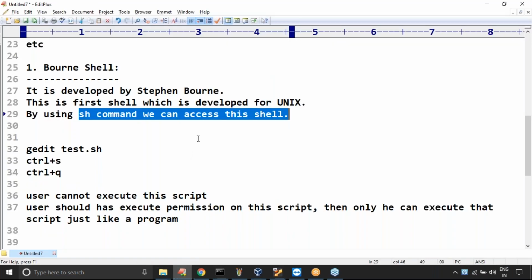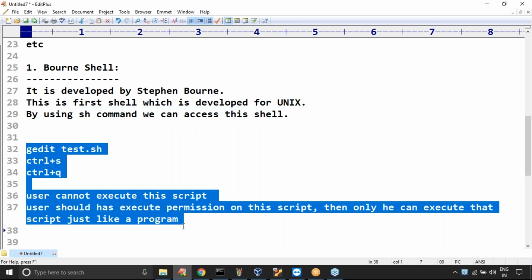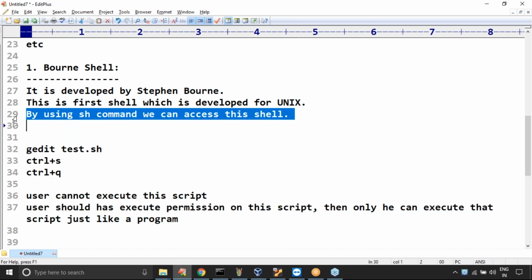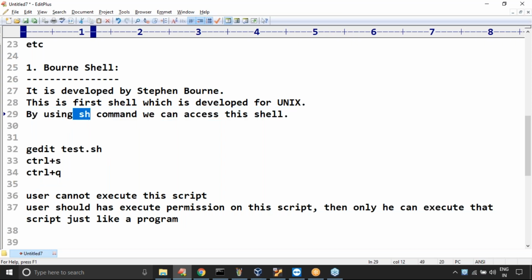There are several ways, but this is just to get the basic idea. Just to understand this line, I covered this much. Anyway, what is required for our next level, don't worry at all. As of now, just observe this one. By using the sh command we can access this shell. This sh is a very old shell. Bourne shell is a very old shell. People are not using this shell now, don't worry at all. Old scripts, if you want to execute them, you can do that happily, no problem at all.